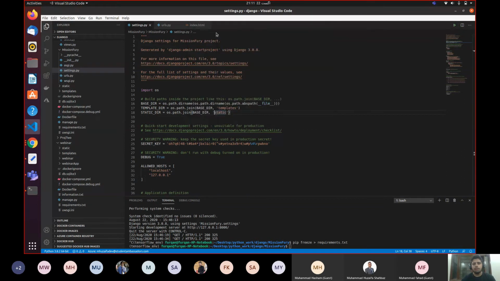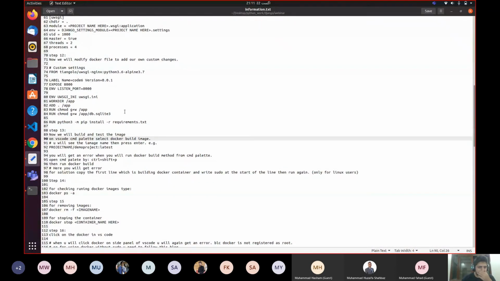Yeah, so Docker build image, I will click this, and it asks which file I need to build. I need to build this one, Mission Fury, because this is our main project. We have two projects over here that contain Docker. I'm going to select Mission Fury, and I'm going to call it Django latest. Latest is a tag name. I need to add one more thing over here, which is the project name.